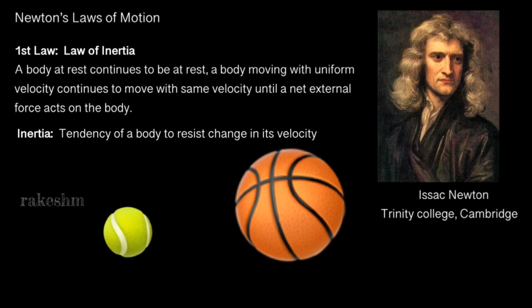We have two bodies here and both of these bodies are at rest. Now if we want to start the motion of any of these bodies, this is a tennis ball and this is a basketball. To start the motion of the basketball, more effort or more force is required than to start the motion of the tennis ball. The basketball is resisting the change in its velocity more than the tennis ball, which means we are putting more effort to move the basketball. So we will say that the basketball has more inertia than the tennis ball.